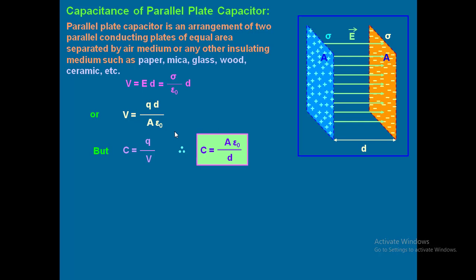Yes, sir. Which one? The lower part, C is equal to Q by V. This is the formula for capacitance, right? Yes, sir. So whenever in place of V, you write QD by A epsilon naught, now here if I write QD by A epsilon naught, it goes to the numerator. Q will get cancelled. And what is left for you? A epsilon naught by D only. Understood now? Yes, sir. Any other questions?